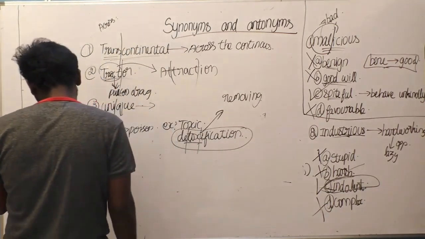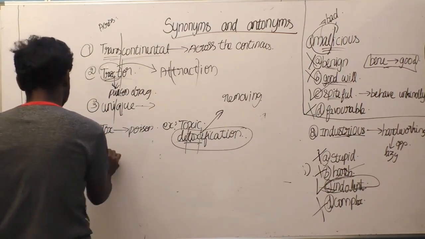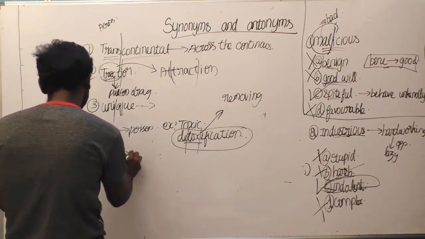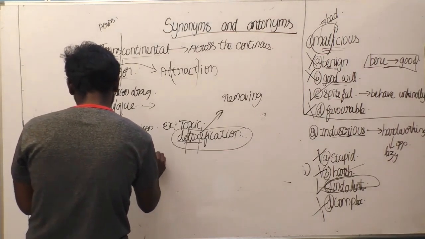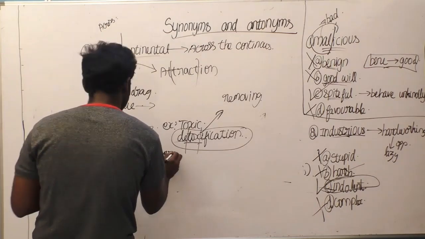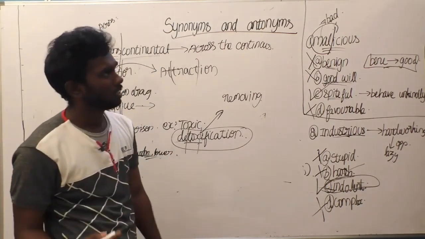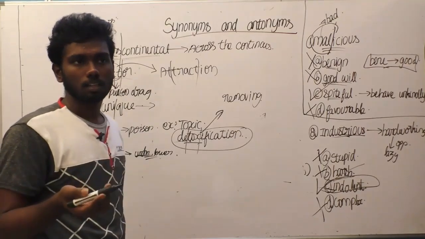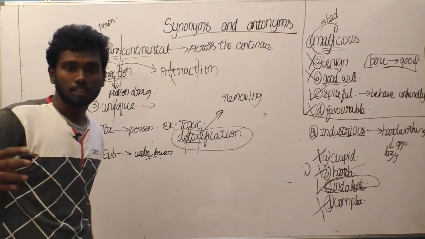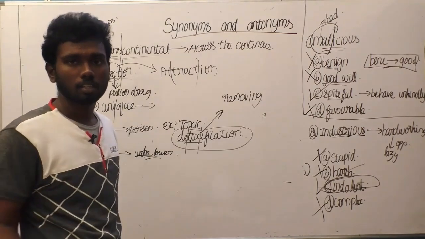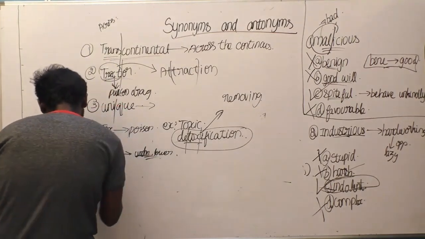And next, let us see about sub. The word sub means under, lower, and the example you can give for this is submarine. Under the sea. Substandard, a thing which is under the standardization, is called as sub. So let us see another thing.